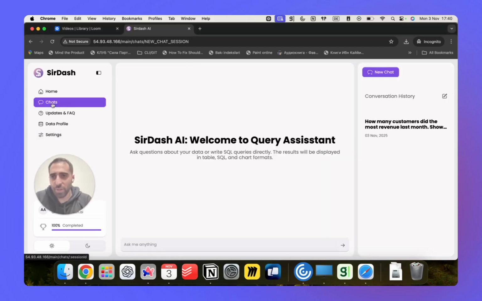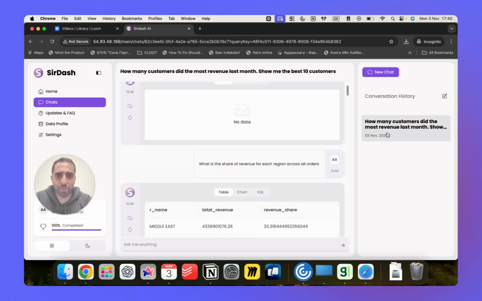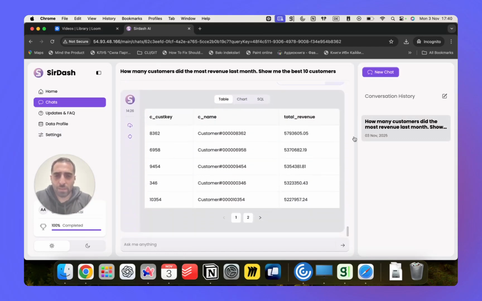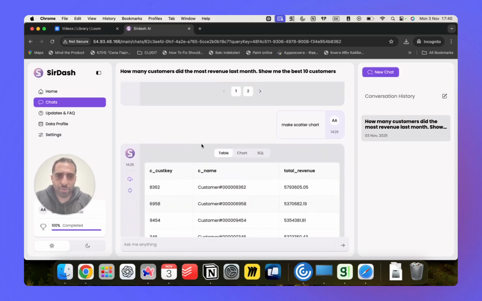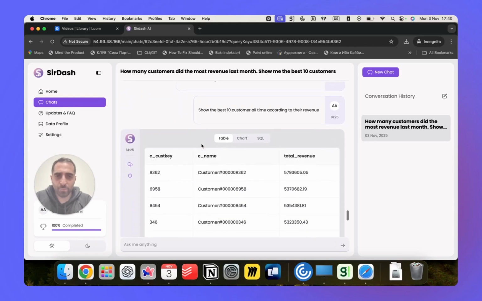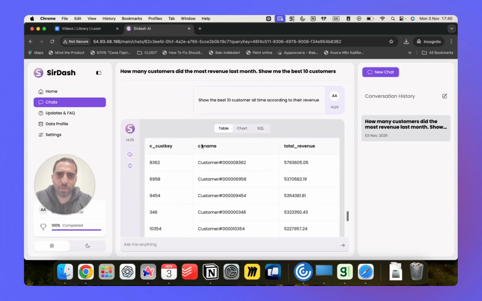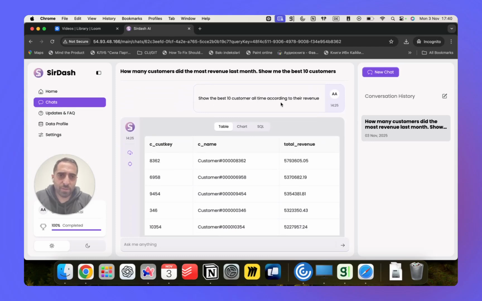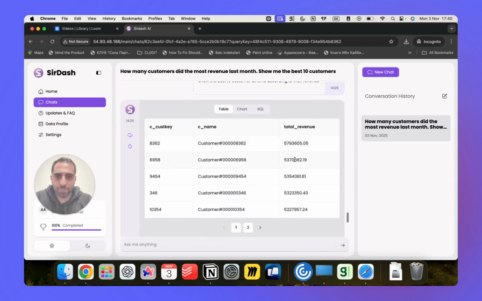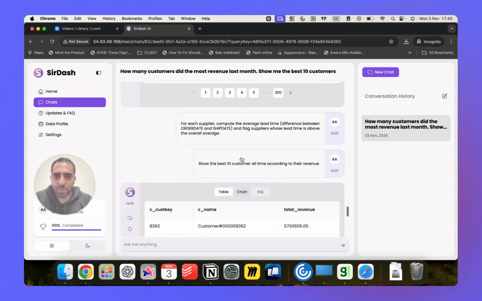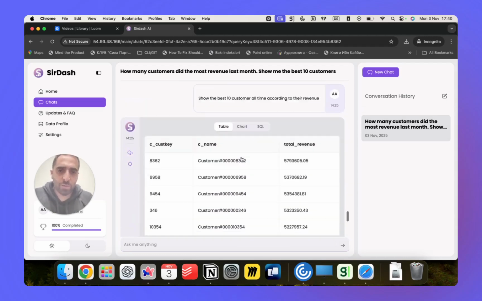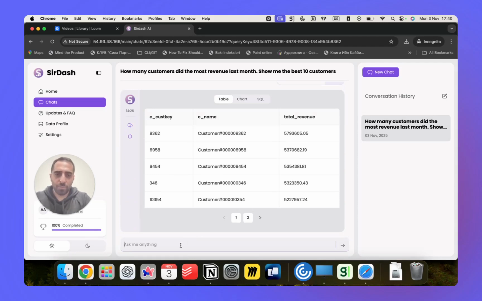It means that you have fully described your data schema. Now I'm going to the chat to show you how SirDash is working. I have here a bunch of questions, and for example, here I asked, show me the best 10 customers of all time according to their revenue, and here's the revenue of the customers. I would like to make it a bit different.